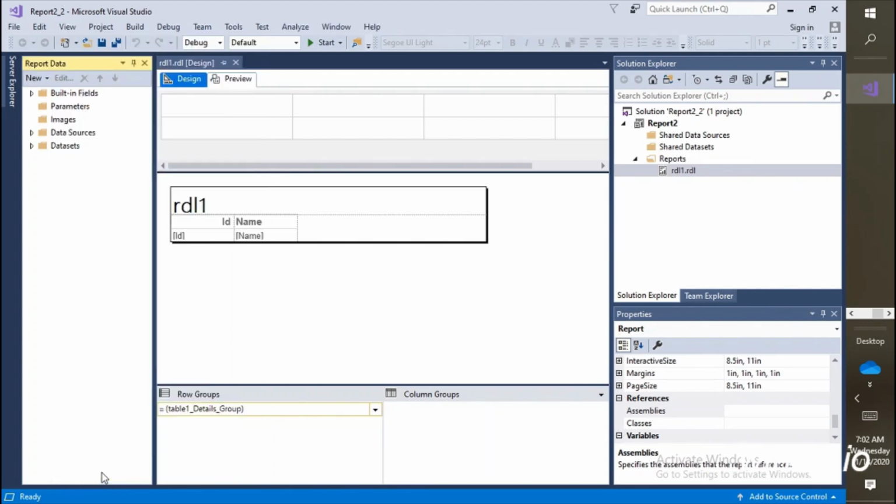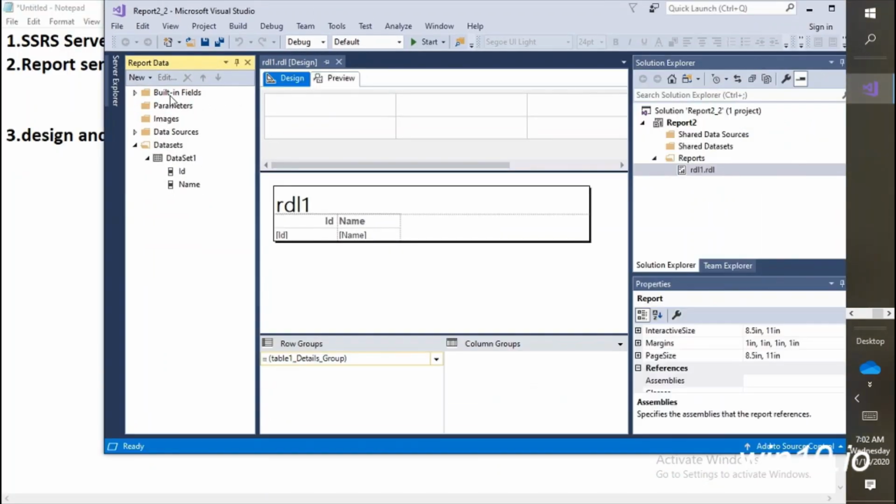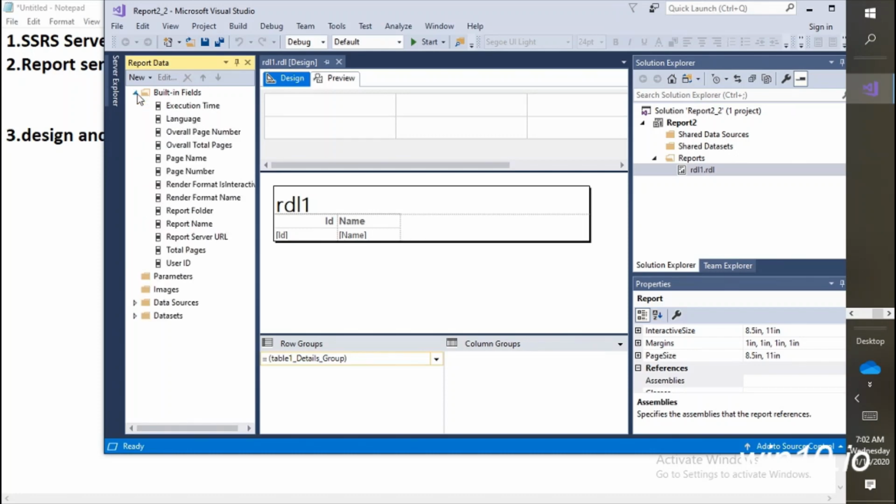report data. Go to the view and see the report data. The moment you click on report data, you will see a section called built-in fields. If you expand it, you will see these are the inbuilt fields. For example, if you want to know the execution time, then language, then overall page number, these are the predefined report level properties.